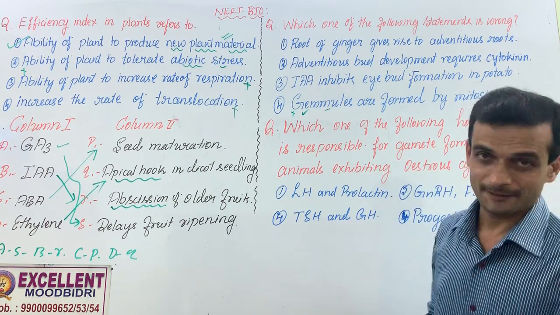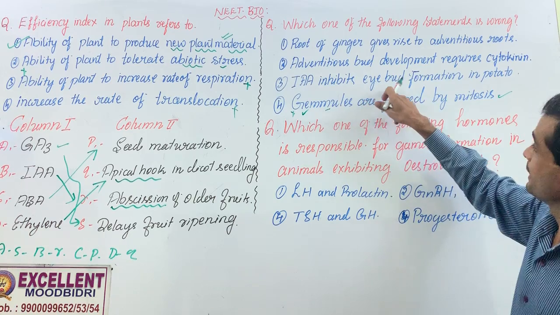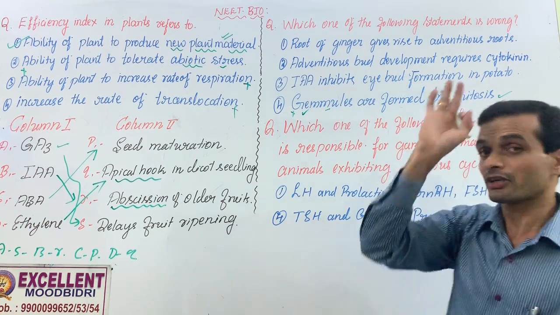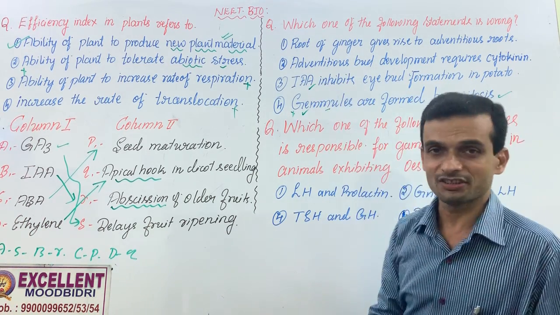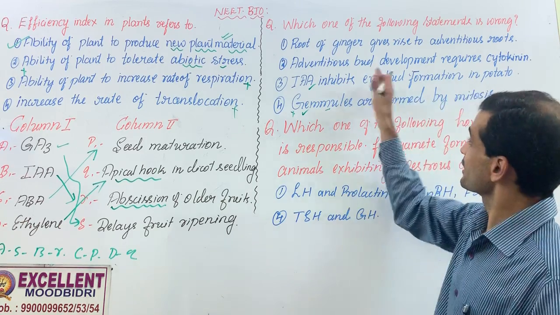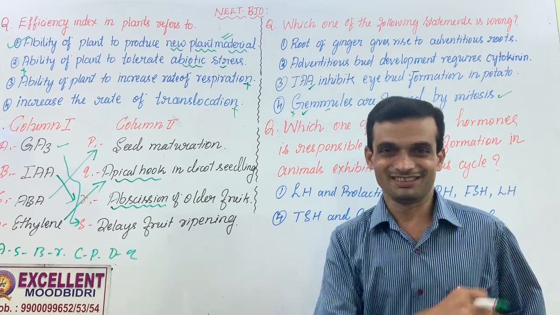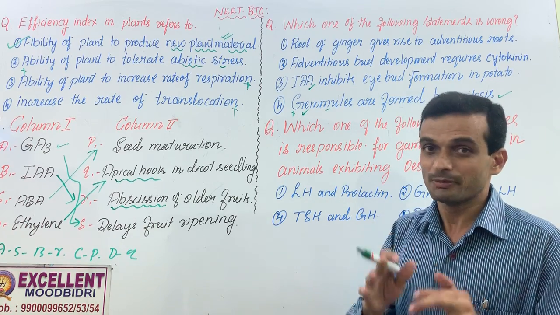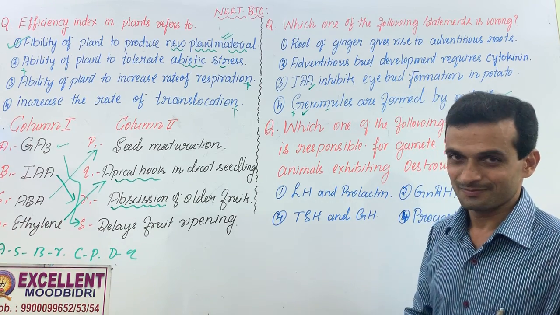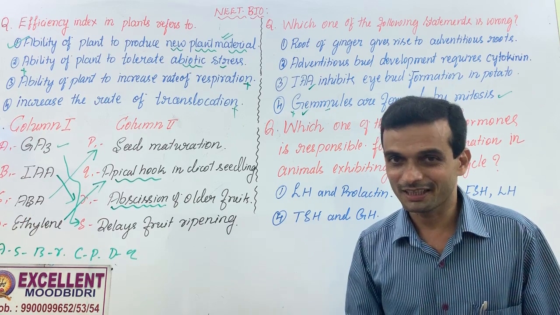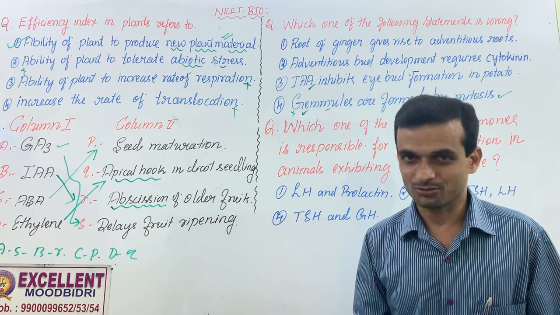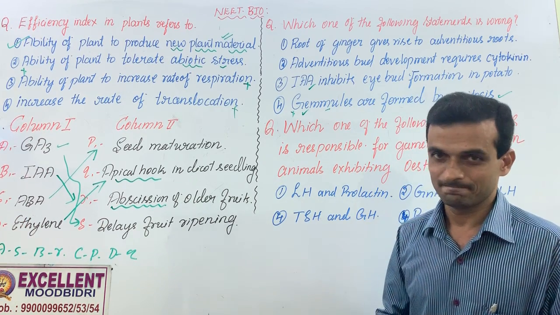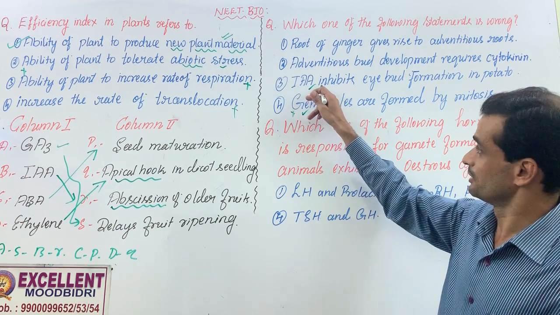It is correct statement. IAA inhibits eye bud formation in potato. This is auxin, right? Indole acetic acid. It is responsible for apical dominance. It means auxiliary buds never develop. It means you can preserve potato. See, in case of development of auxiliary bud, eyes of potato would be spoiled. Yes, I hope this point is clear.